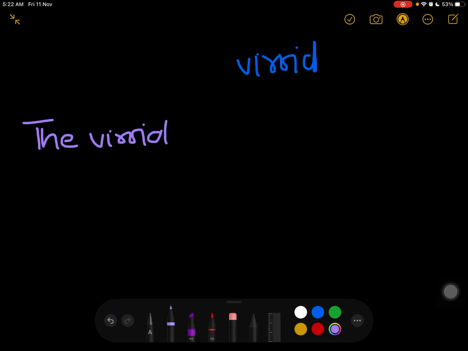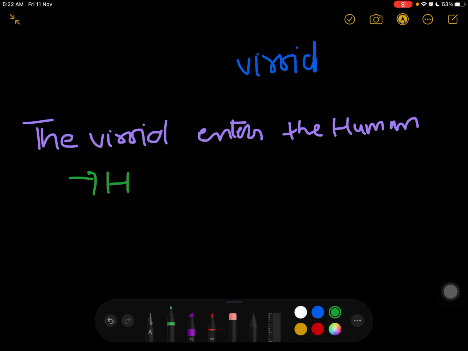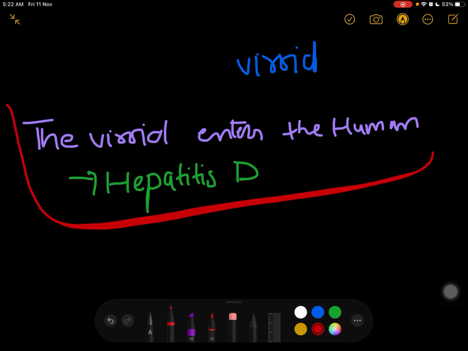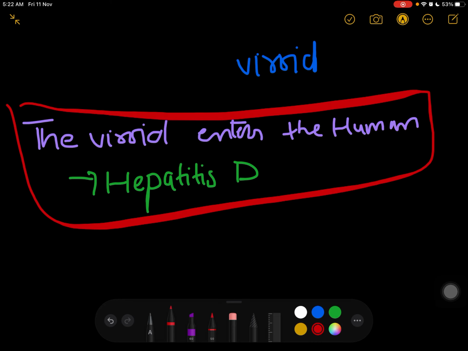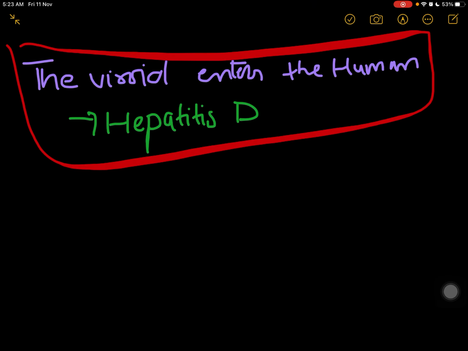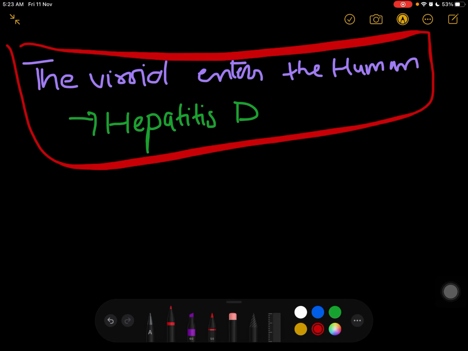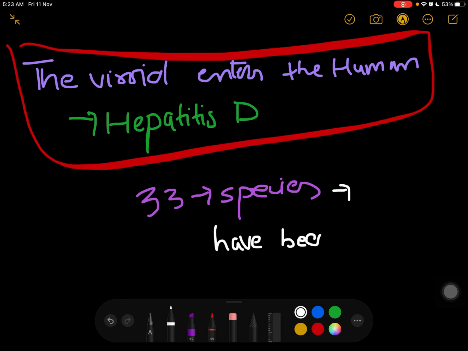The viroid causes disease in plants, but when this viroid enters humans, it causes hepatitis D. So basically, hepatitis D is caused by a viroid. Till now, 33 species of viroids have been discovered.